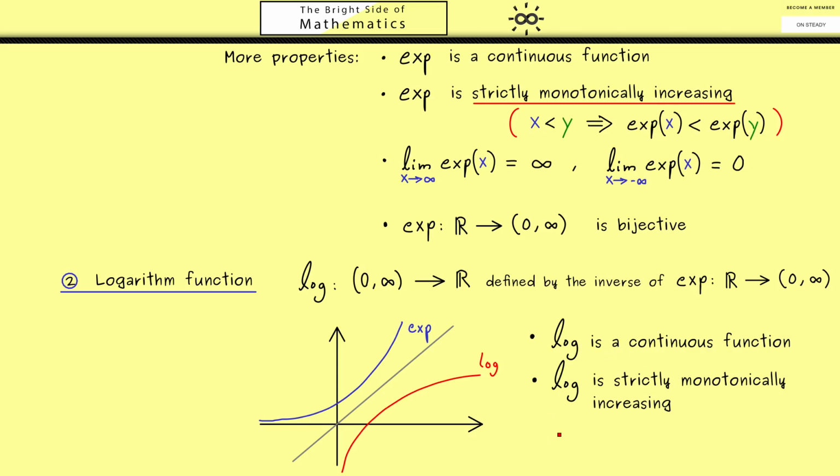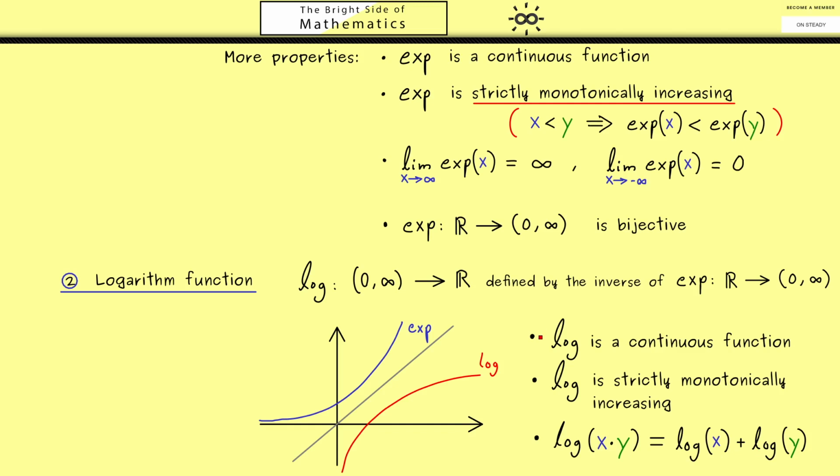Okay, however the most important property for the logarithm function follows immediately from the fundamental multiplicative identity for the exponential function. Okay, now because the logarithm function is the inverse function, this identity goes the other way around. So the product inside gets translated to the sum outside. Okay, I can tell you, this identity is very important, so please remember it.